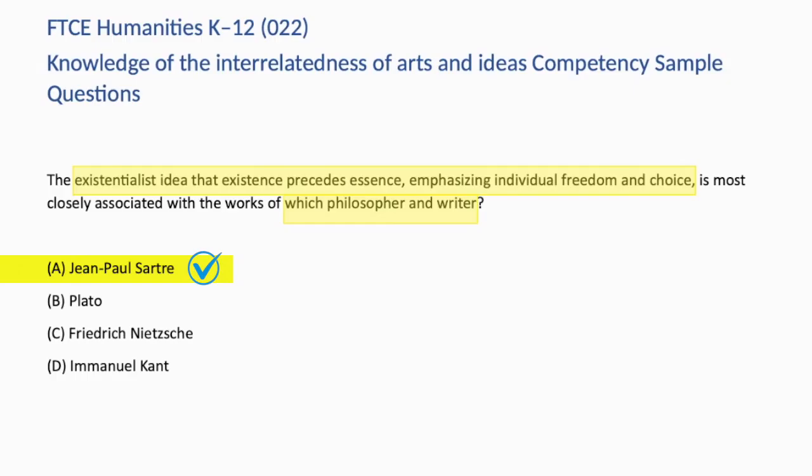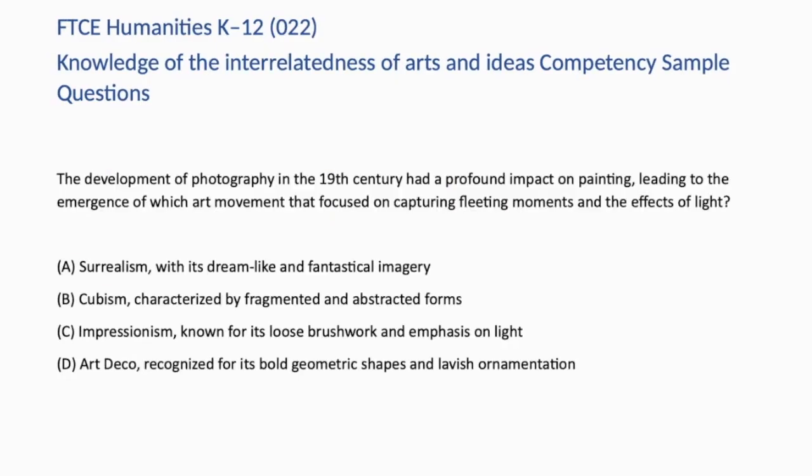The development of photography in the 19th century had a profound impact on painting, leading to the emergence of which art movement that focused on capturing fleeting moments and the effects of light? A. Surrealism, with its dreamlike and fantastical imagery. B. Cubism, characterized by fragmented and abstracted forms. C. Impressionism, known for its loose brushwork and emphasis on light. D. Art Deco, recognized for its bold geometric shapes and lavish ornamentation.